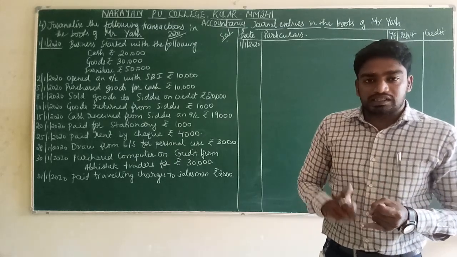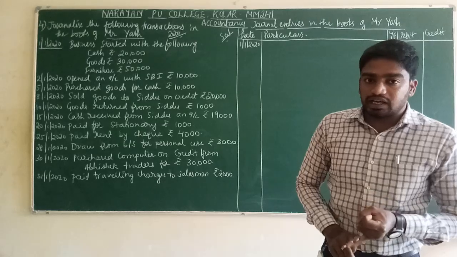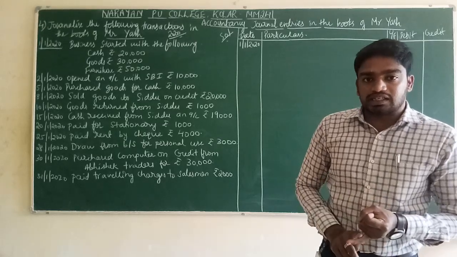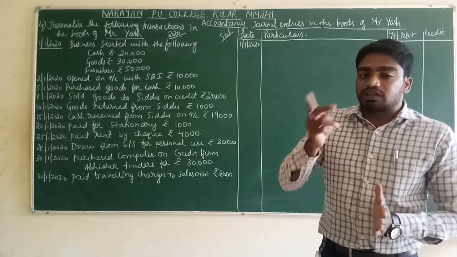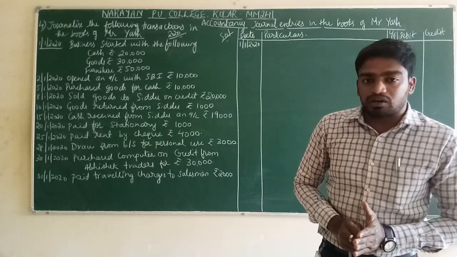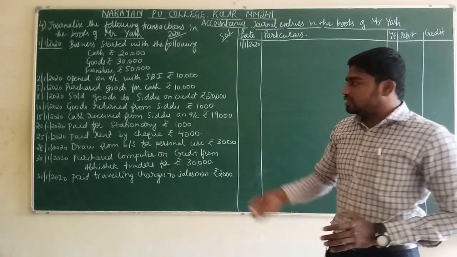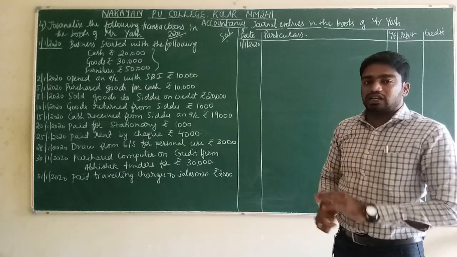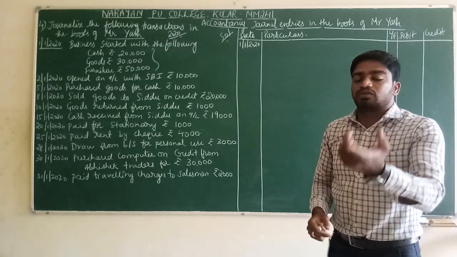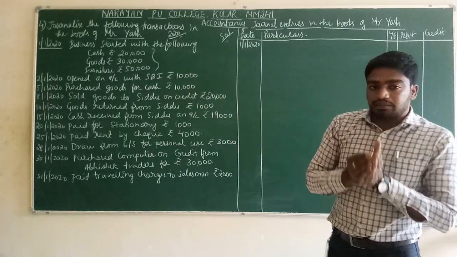Capital refers to cash, goods, or any other assets coming to the business for the first time. Now, three items are coming to the business. First we have to identify the debit, then we go for the credit. Debit, what comes in?